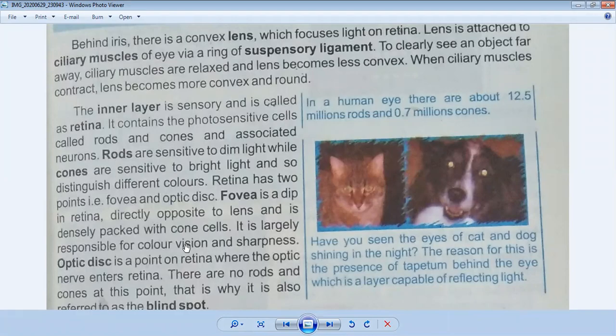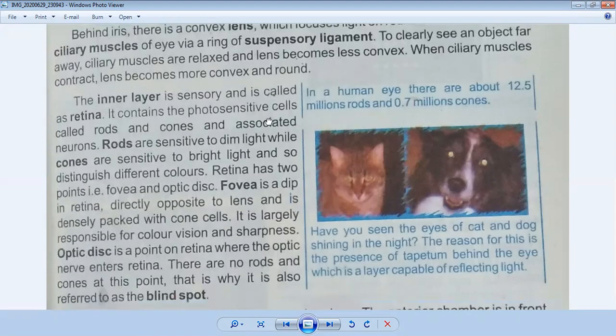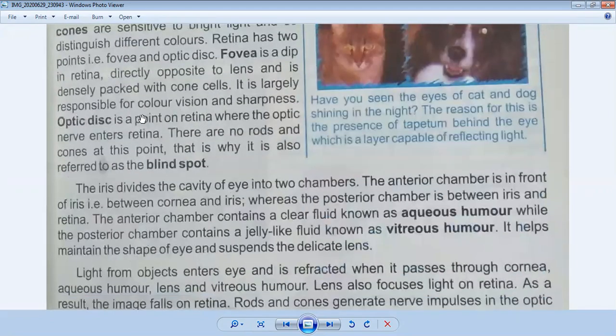We can differentiate between the different colors and sharpness, how dark it is and how light it is. And there is another point behind the retina, which is called the optic disc. It is a point on the retina where the optic nerve enters the retina. If you keep in mind the structure of an eye, at the end of the eye there are some nerves which are called optic nerves. These optic nerves arise from the retina and enter the brain. There are no rods and cones at this point. That is why it is also referred to as the blind spot.